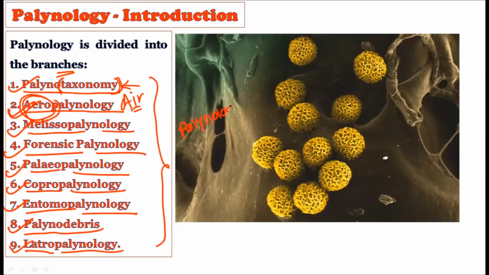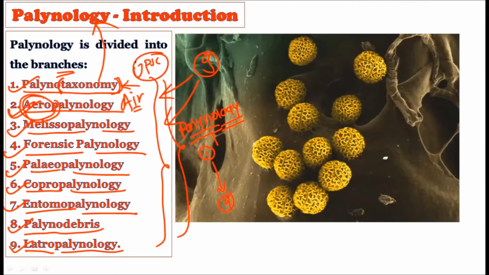So palynology is not a single branch, but contains 9 sub-branches, and from 1 to 9, all the aspects of palynology are covered in these branches. Whenever you are studying palynology, you will belong to one of these 9 branches. These 9 branches are responsible for creating the whole of palynology. We have to study what each of them does and what kind of information they take out, because UPSC can straight away ask you about each individually.